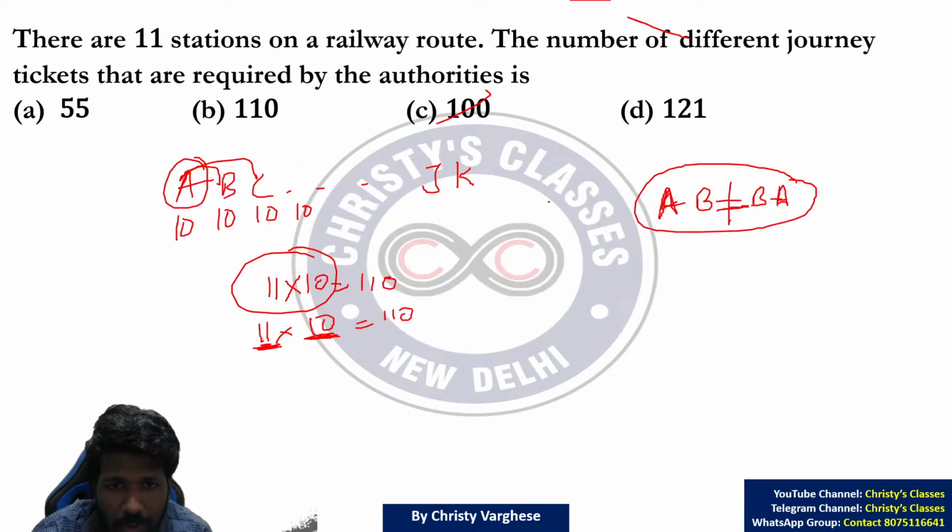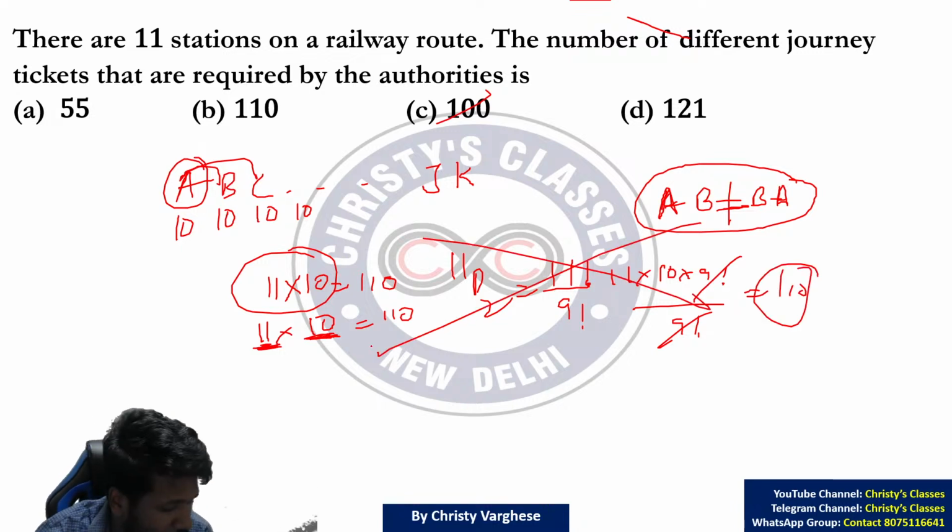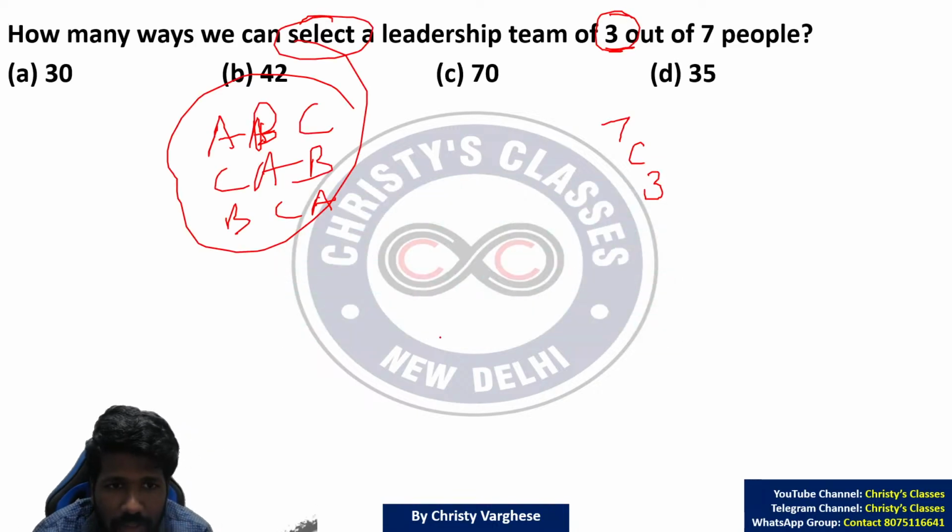Anusha, if you want to use permutation formula for this question, you have to use 11P2. 11P2 is 11 factorial divided by 9 factorial. That is 11 into 10 into 9 factorial divided by 9 factorial. 9 factorial, 9 factorial cancel. That will also end up at the same answer, na? But these are extra steps. Don't do that.